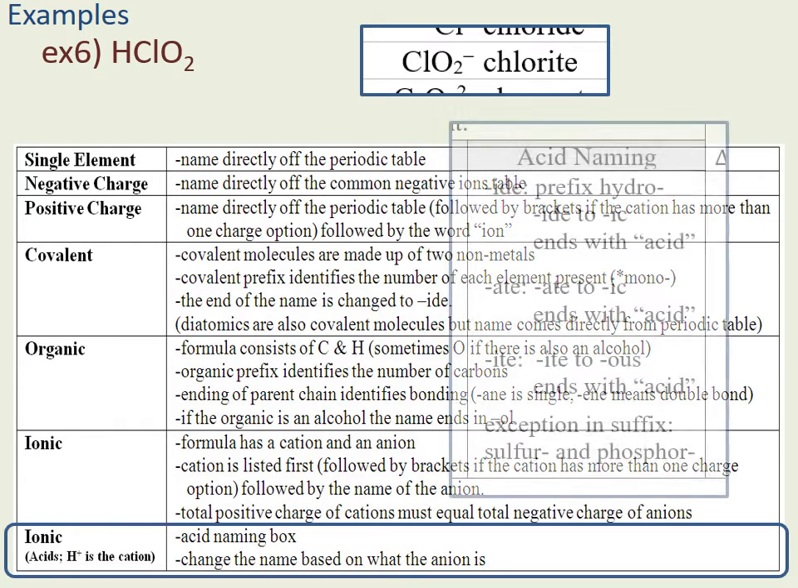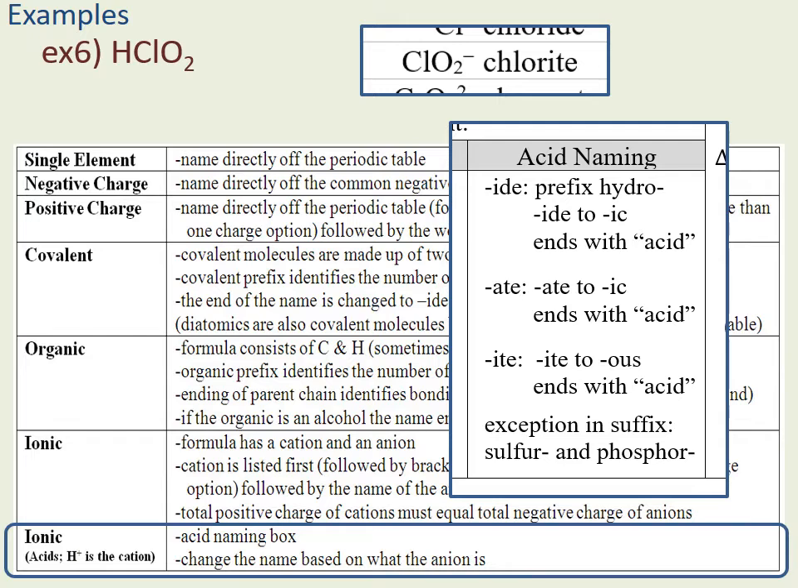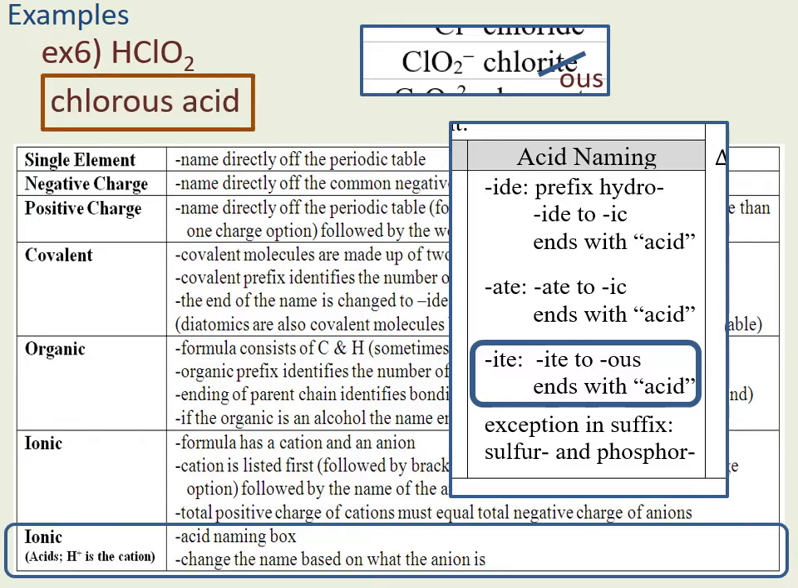So I have to use my acid naming rules. Chlorite ends in "ite." So when I have something that ends in "ite," I cross out the "ite" and change it to "ous." And that will give me chlorous acid, because it says change "ite" to "ous" and end with the word acid.